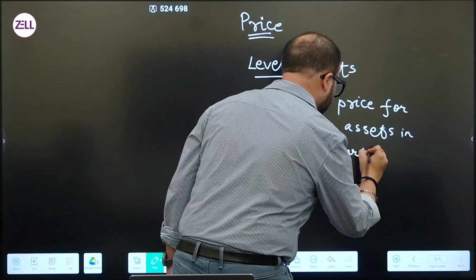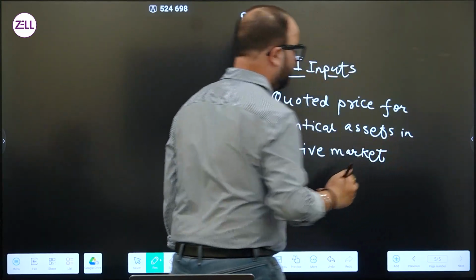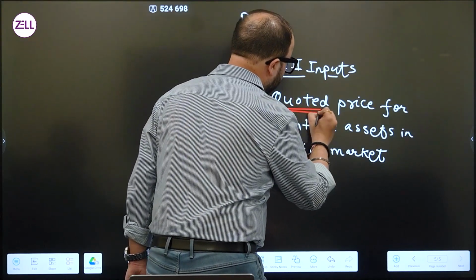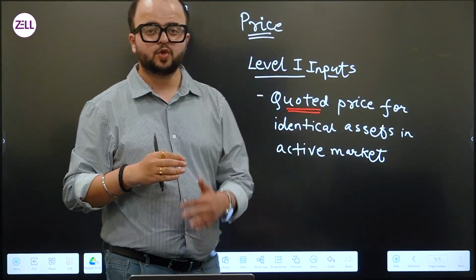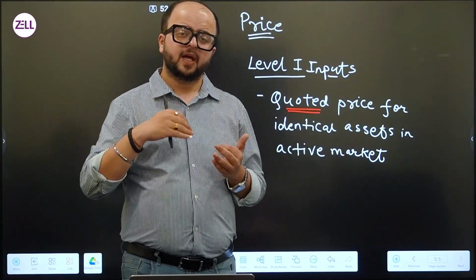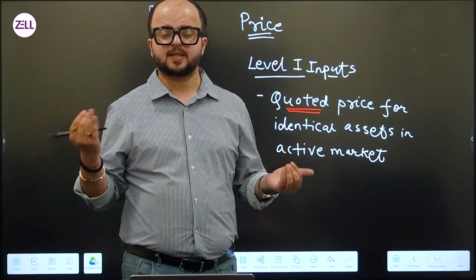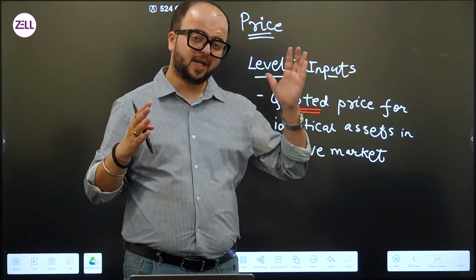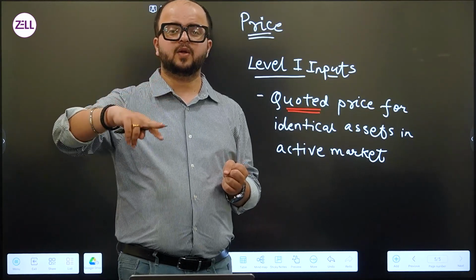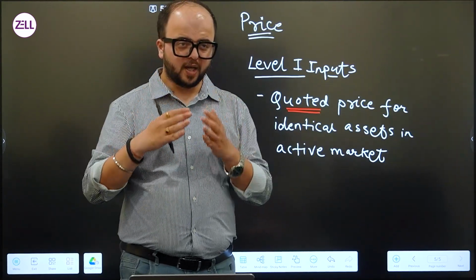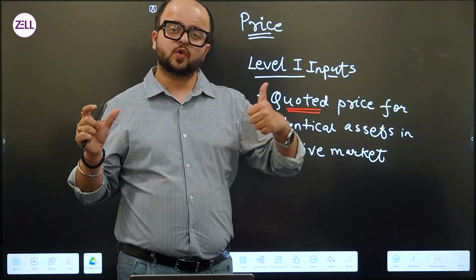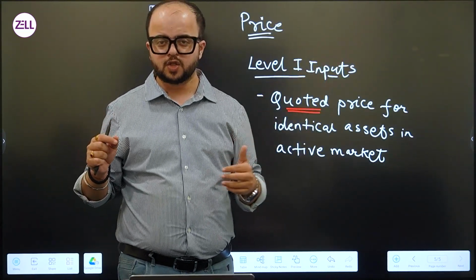Now understand one thing, there are a lot of words that you have to pay attention to. The first of which is quoted prices, which means this particular asset has to be quoted on a particular exchange or a particular platform. If I'm talking about shares of Reliance India Limited, I hold 10 shares of Reliance India Limited. Today is 31st of March. I need to calculate the fair market value. What I will do is, I know that the share of Reliance India Limited is quoted on the Bombay Stock Exchange or the National Stock Exchange.